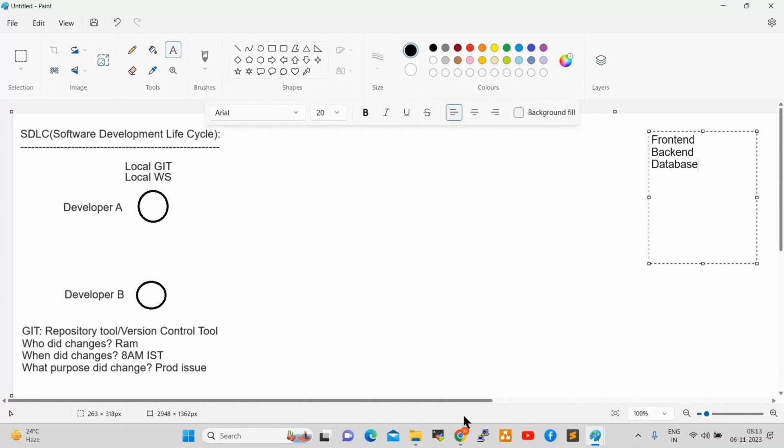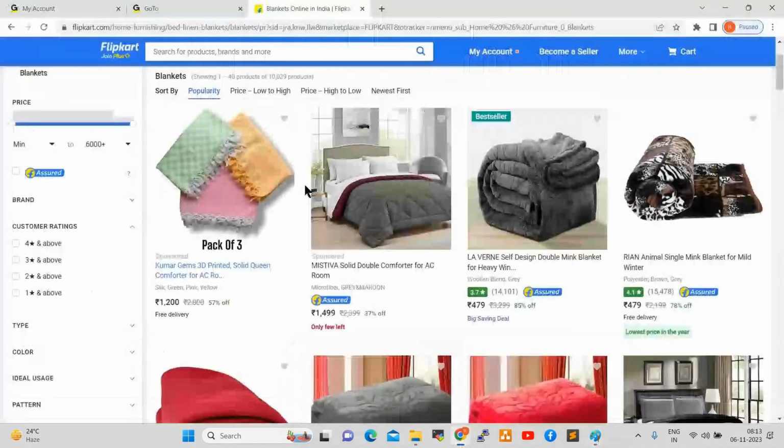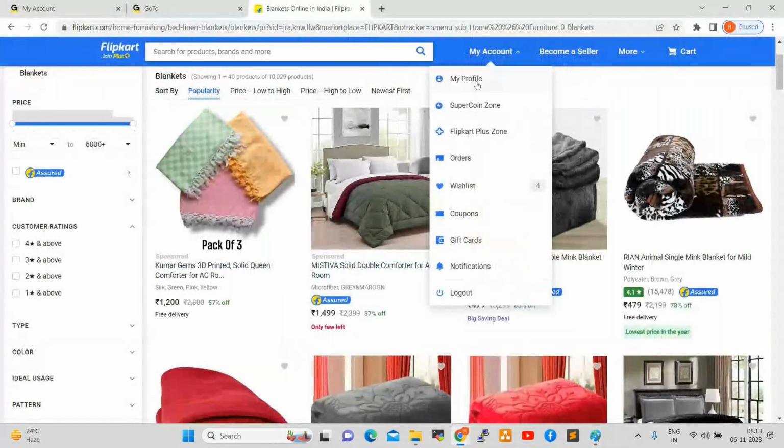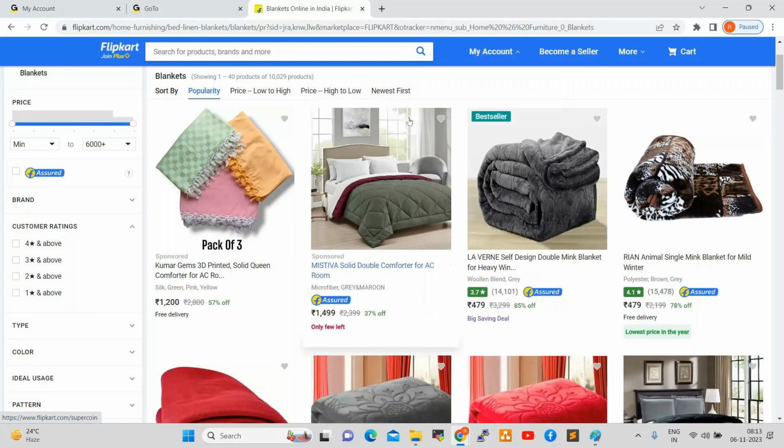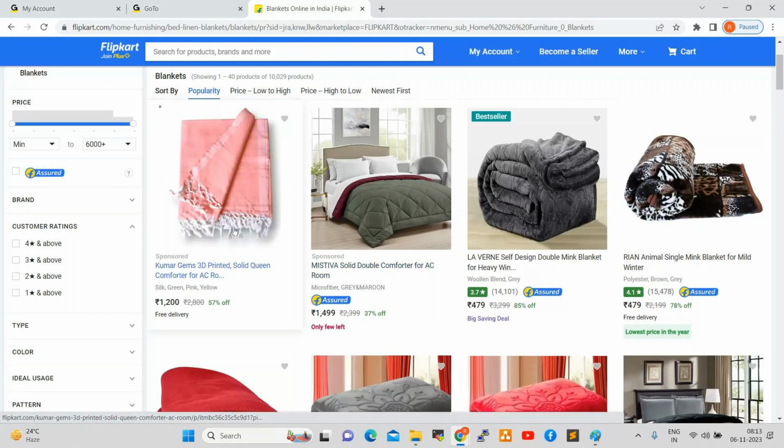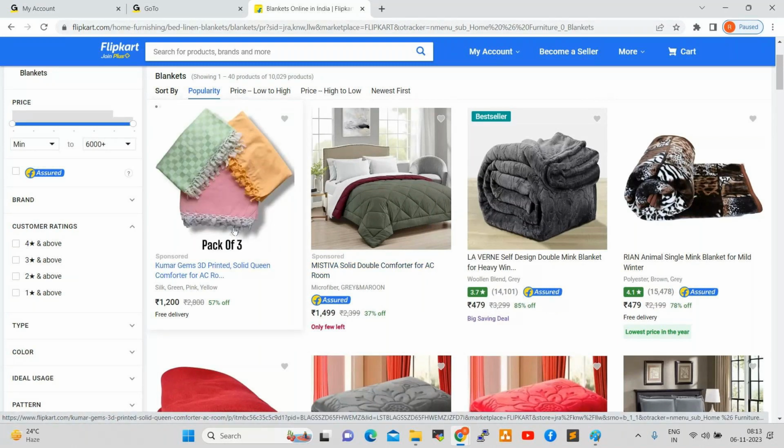For example, if you want to create your profile, where will the profile be saved? In the database only, right? The Flipkart local database. When you click on any product, it will redirect to the vendor site, but some products are saved in the Flipkart local database also.